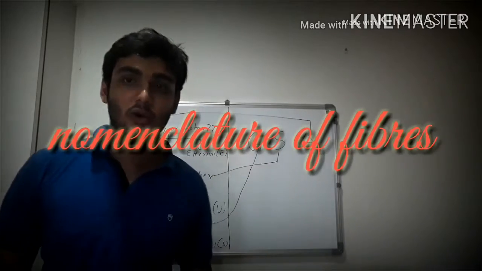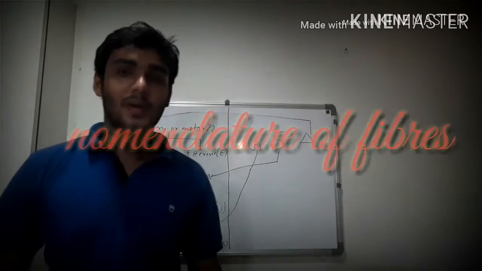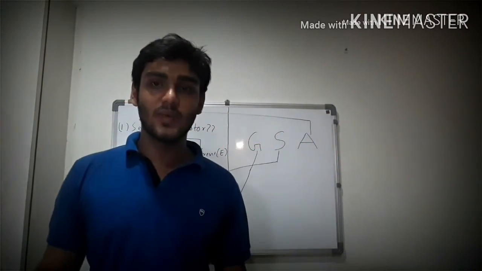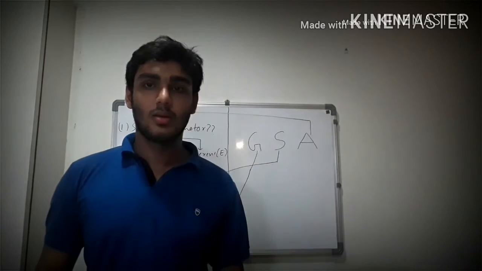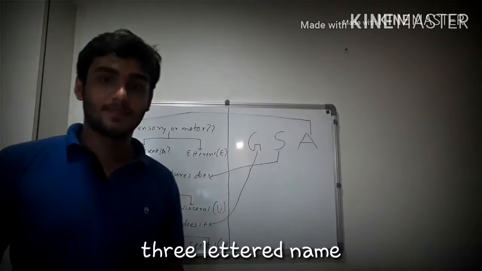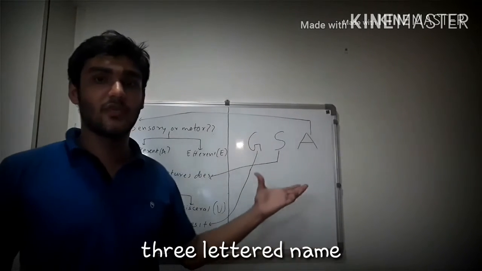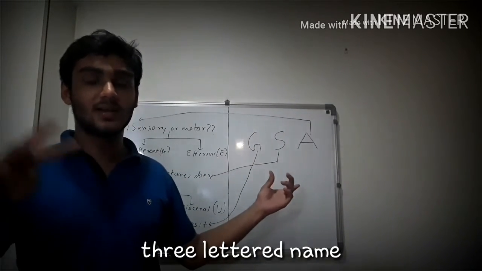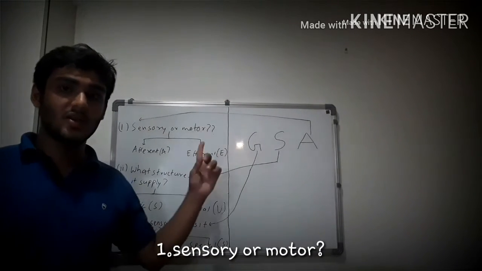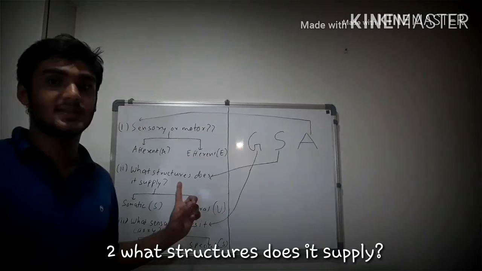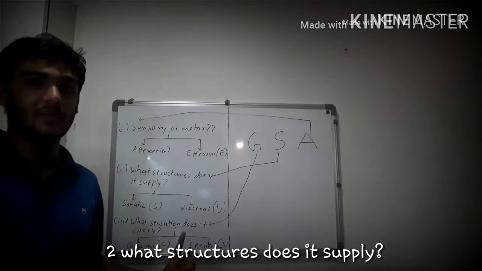Now, we shall talk about the nomenclature of the fibers. When we talk about the nerve fibers, we classify them into two main groups, sensory and motor. But is that all? We need some more details. And there is a three-letter name for a fiber which describes three things about it. We need answers to three questions. Whether the fiber is sensory or motor, what structures does it supply, and lastly, what type of sensations does it carry.